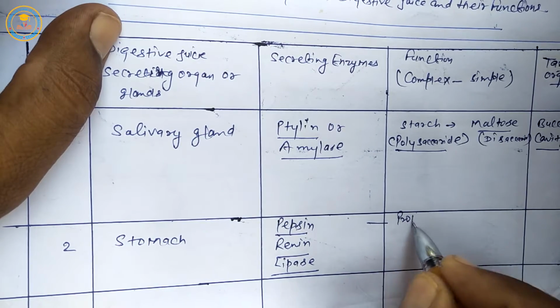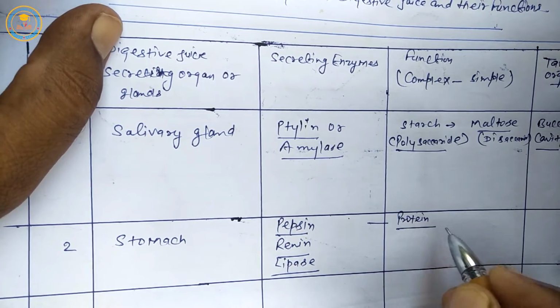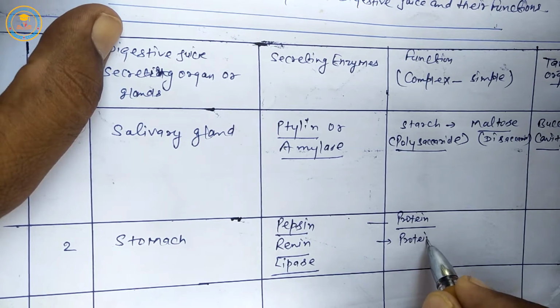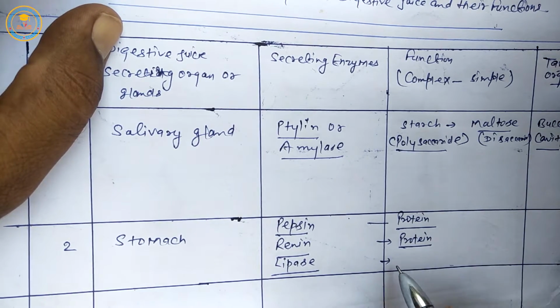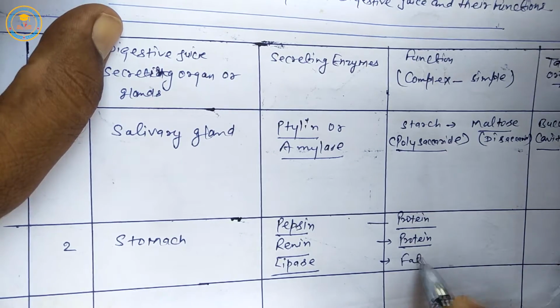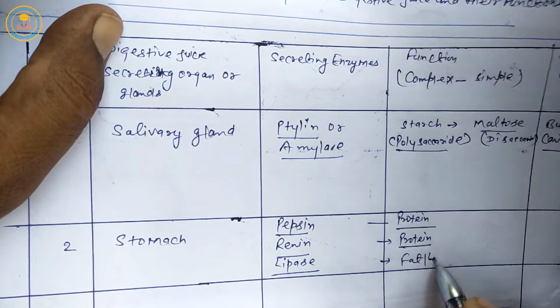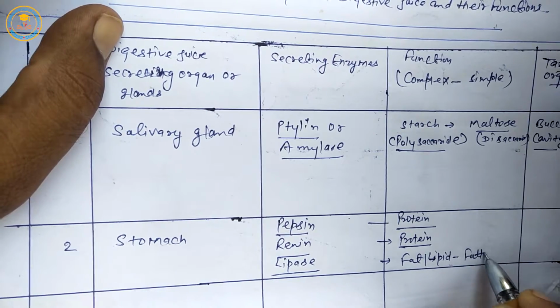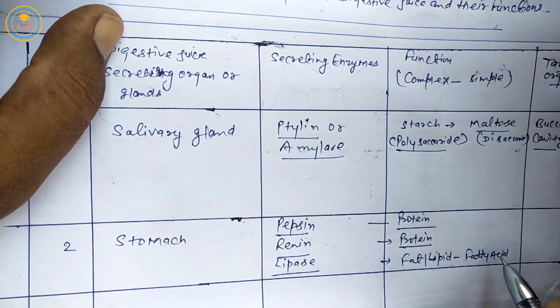Pepsin digests protein, renin digests milk protein, and lipase digests fat or lipid and converts into fatty acid.